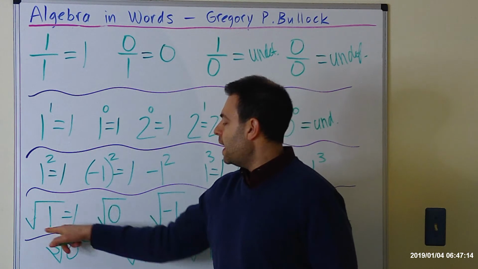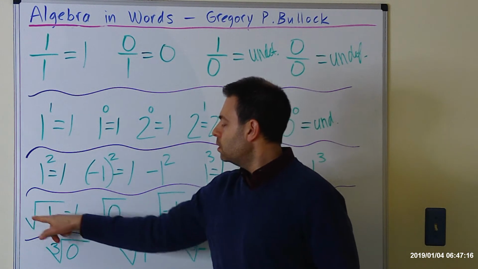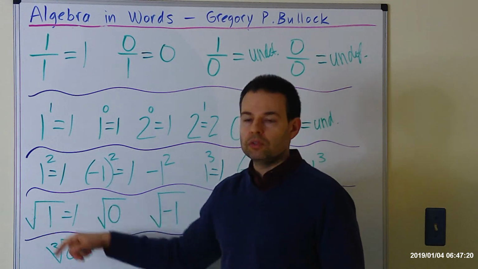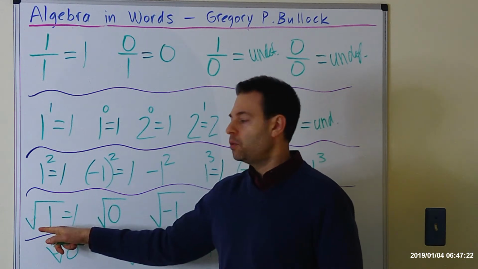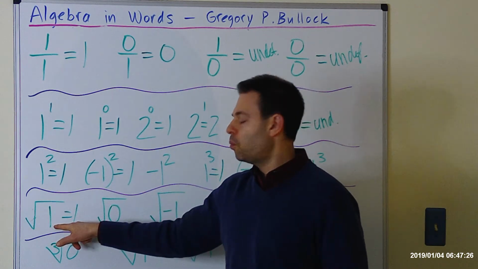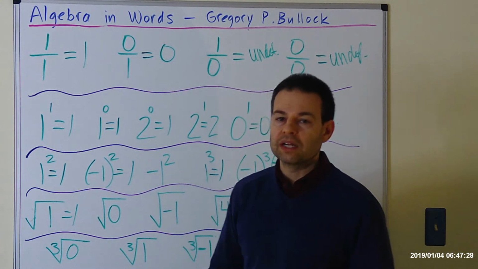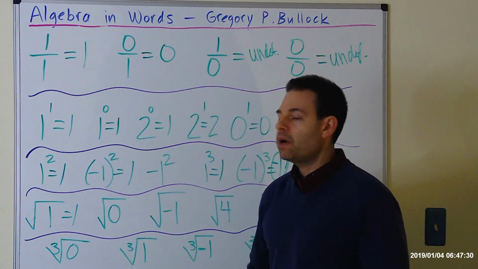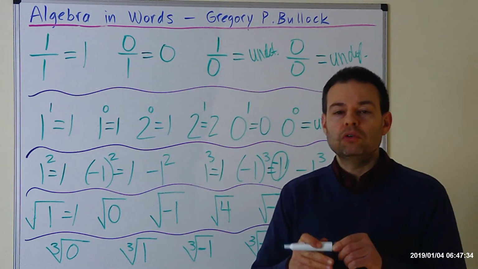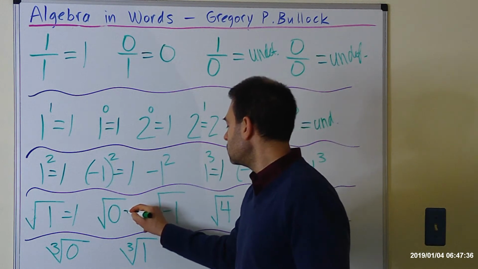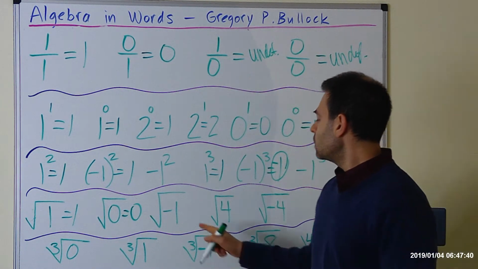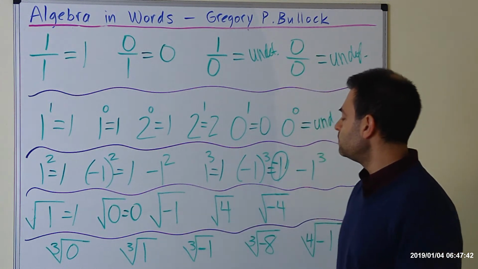Also, any root of 1 equals 1. So this is the square root, root 2. You could have the cube root. You could have root 4. You could have root 800. Any root of 1 is always going to equal 1. What about when you have 0 in the radical? Any root of 0 equals 0. Okay, let's move on to the next one.